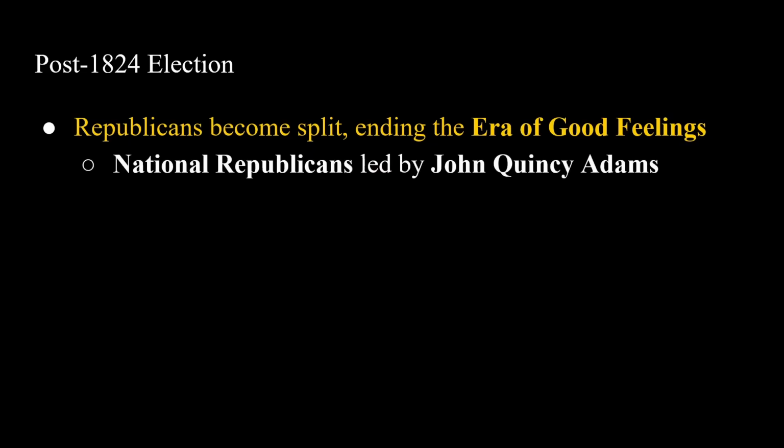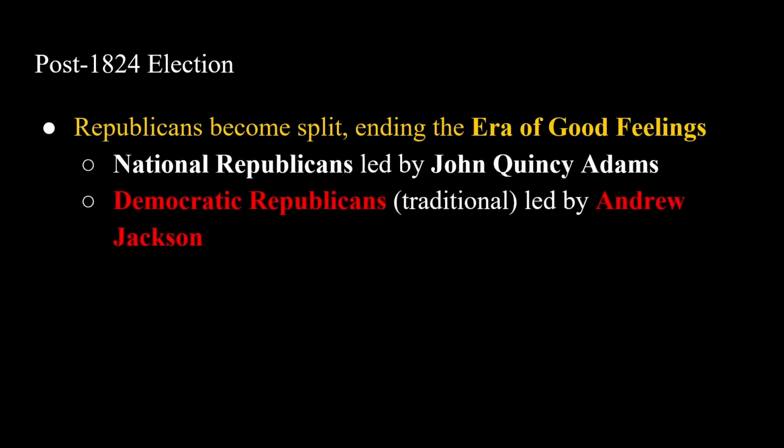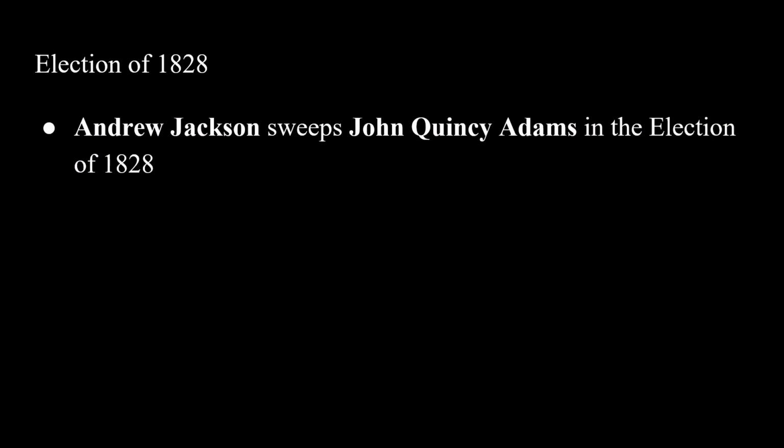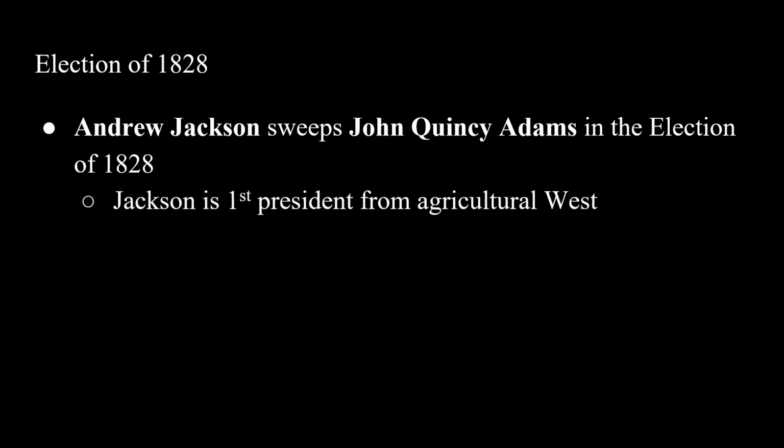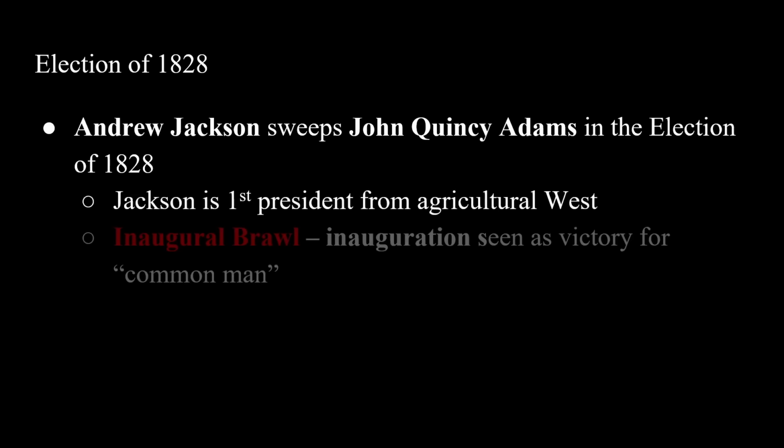You're going to have the National Republicans led by John Quincy Adams. Also, the Democratic Republicans were more traditional, led by Andrew Jackson. Now, in the election of 1828, Jackson is going to absolutely sweep Adams. Jackson is going to be the first president from the agricultural West, and his inauguration, or the inaugural brawl, is going to be seen as a victory for the common man.